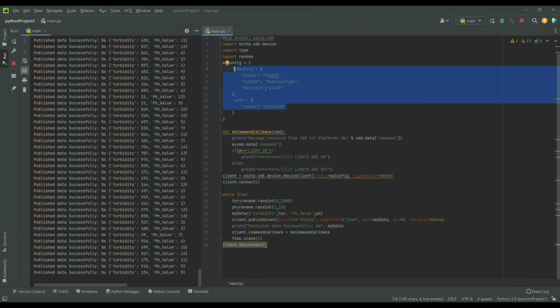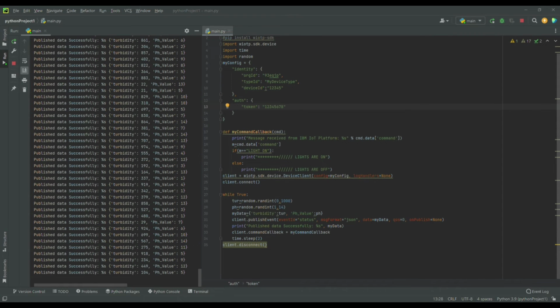When light on is pressed, after some time the light off is pressed. Here you can see in this code the lights are on, the lights are off.